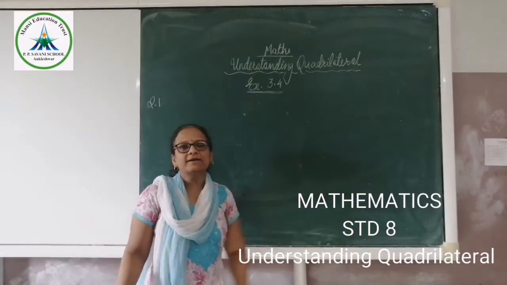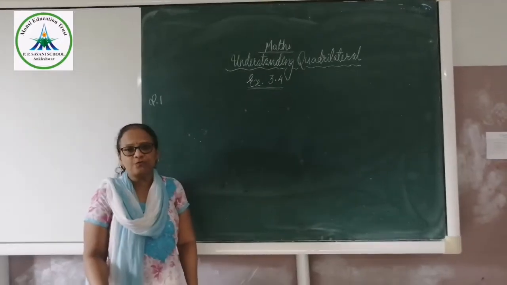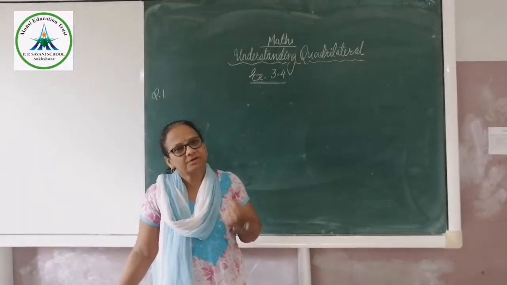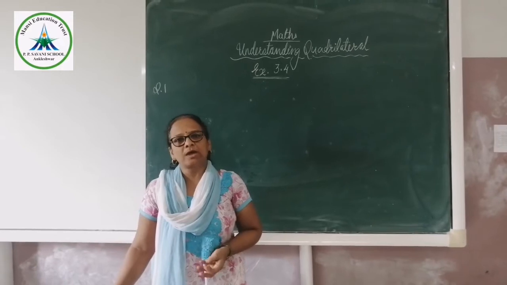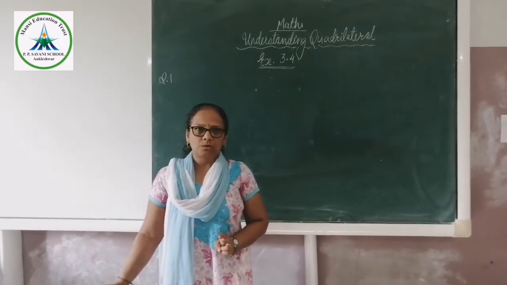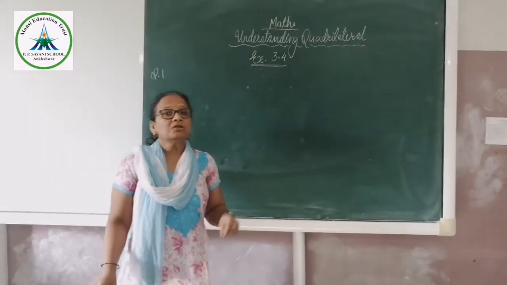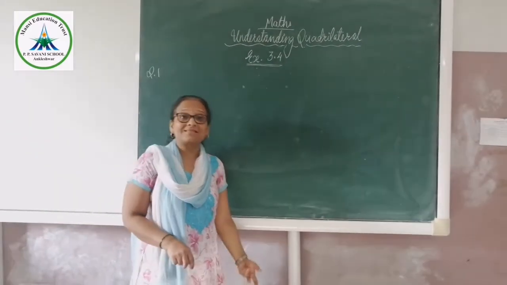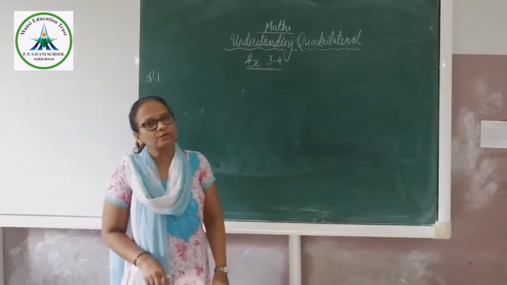Now, understanding quadrilaterals, exercise 3.4. It is totally based on the properties of the special quadrilaterals, that is square, rhombus, rectangle. On this basis only we are going to solve this exercise 3.4. This is the last exercise which we are going to solve.